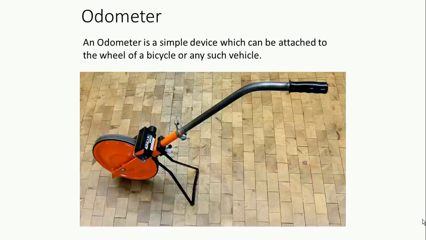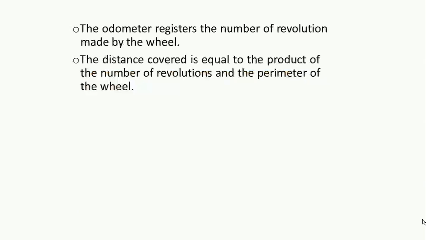This is the odometer. It is a very simple device which can be attached to the wheel of a bicycle or any such vehicle. The odometer registers the number of revolutions made by the wheel. The distance covered is equal to the product of the number of revolutions and the perimeter of the wheel. In this way, you are able to determine the linear measurements.